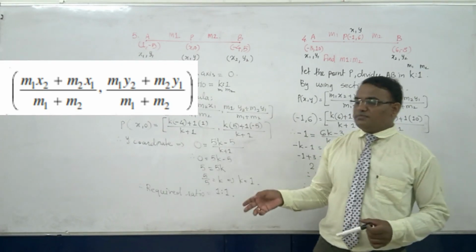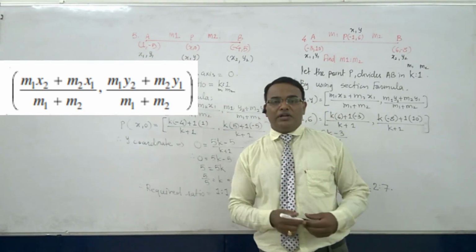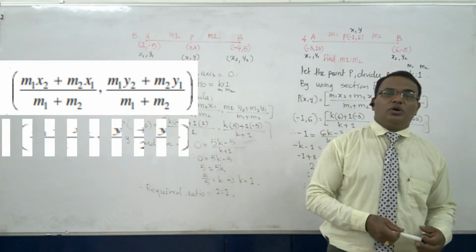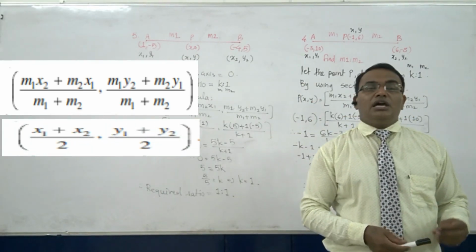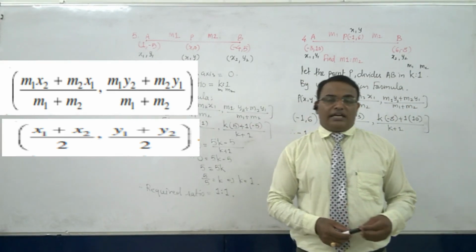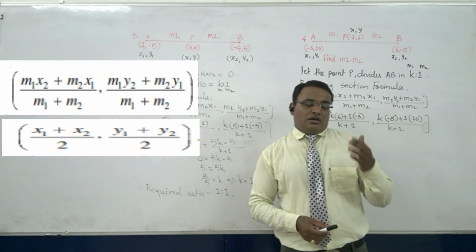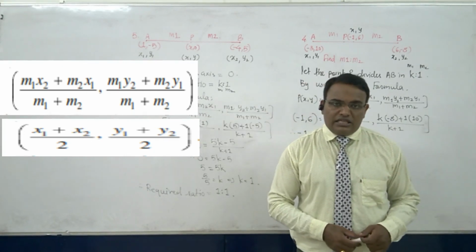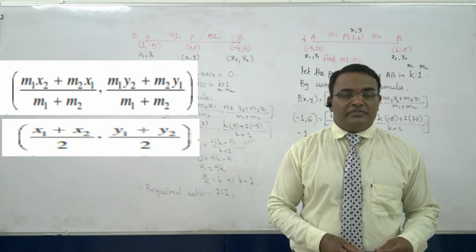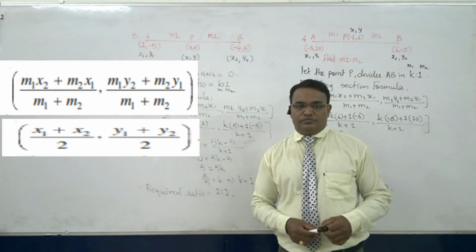A few sums also depend on the midpoint formula. If point P is the midpoint of the line segment AB, then the coordinates of the midpoint P of x comma y are x1 plus x2 upon 2 comma y1 plus y2 upon 2.